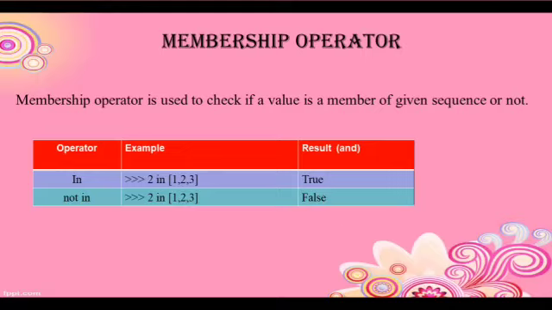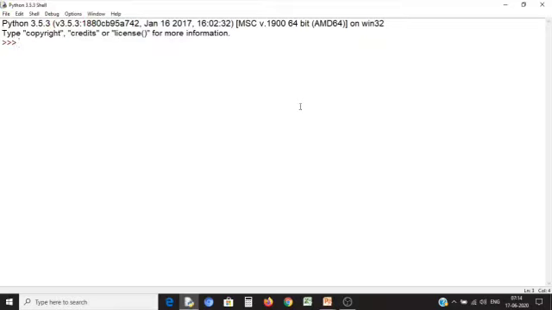We just demonstrated 2 in 1, 2, 3. It will return true. 2 not in 1, 2, 3 will return false, because 2 is present in 1, 2, 3.